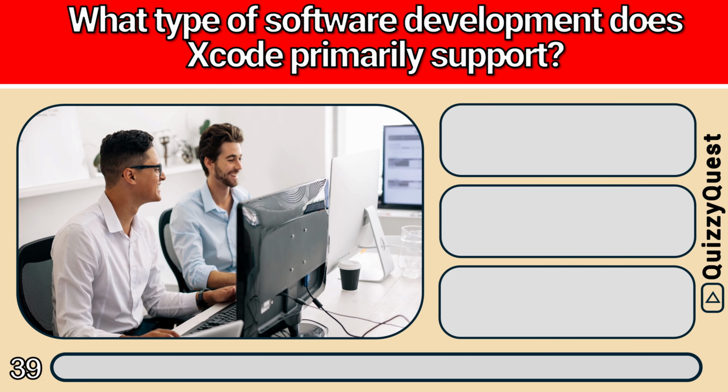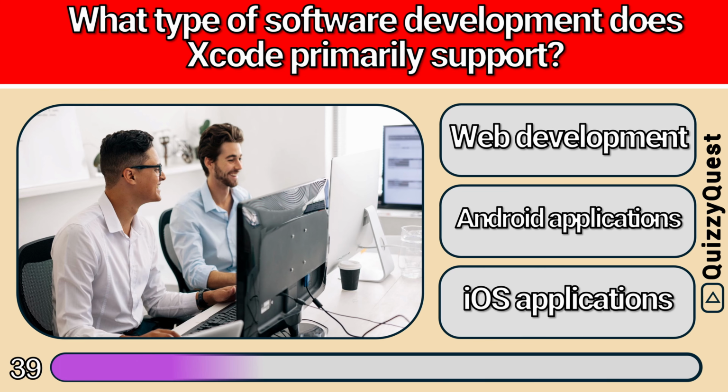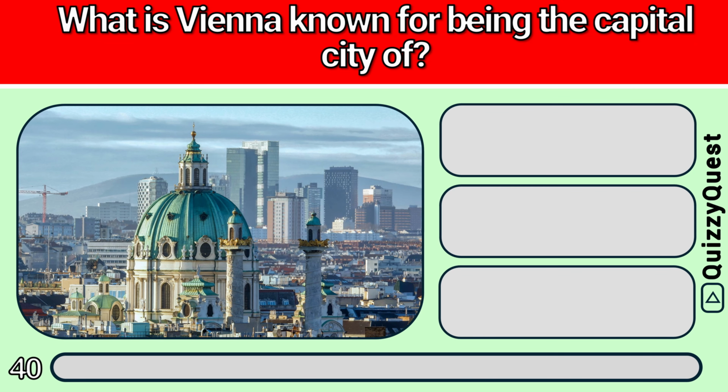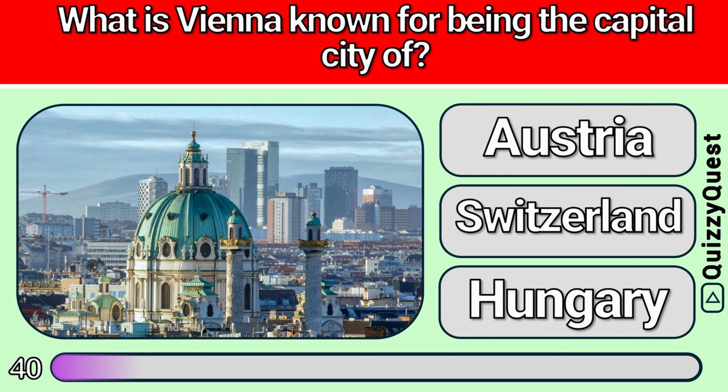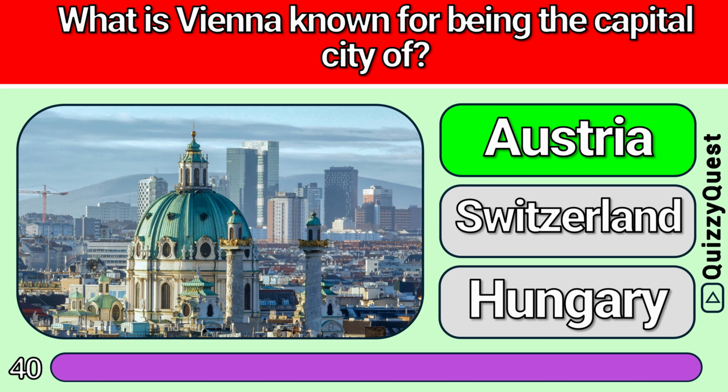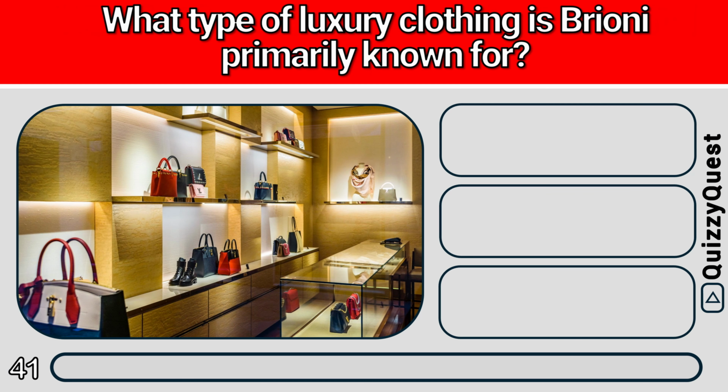What type of software development does Xcode primarily support? Is it A, web development, B, Android applications, or C, iOS applications? It is C, iOS applications. What is Vienna known for being the capital city of? Is it A, Austria, B, Switzerland, or C, Hungary? It is A, Austria. What type of luxury clothing is Brioni primarily known for?